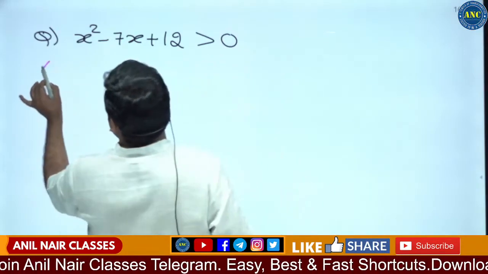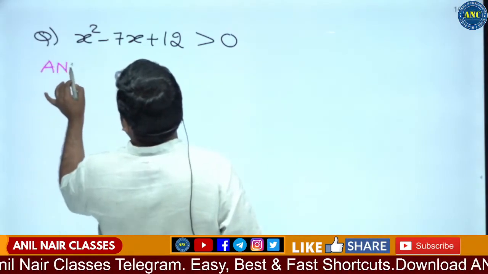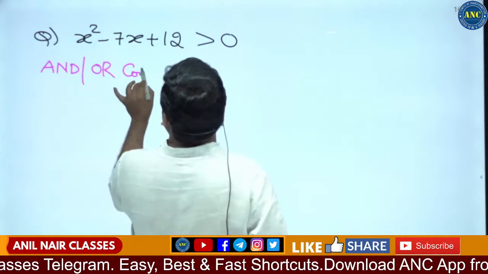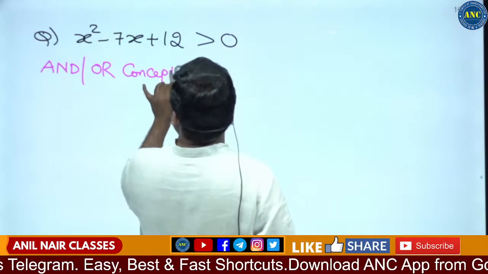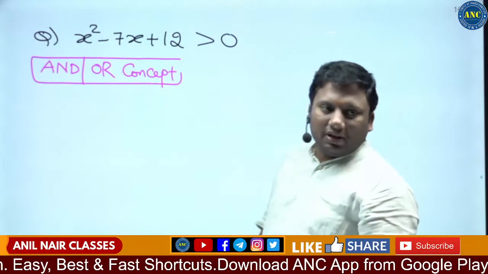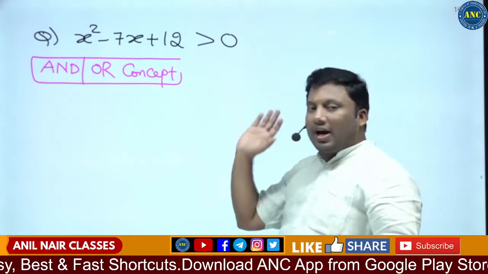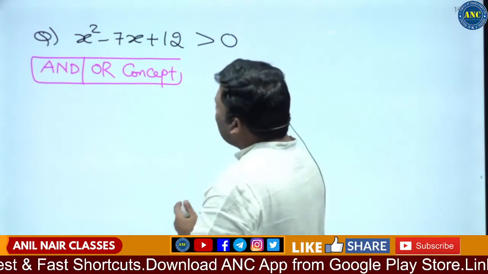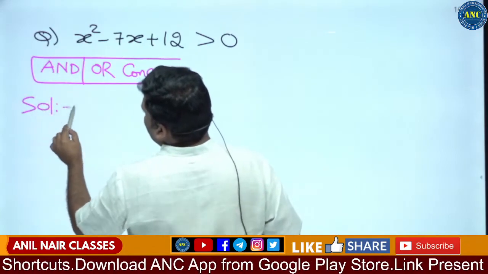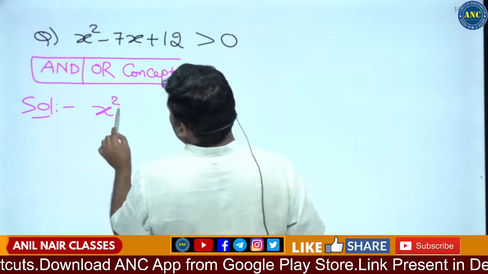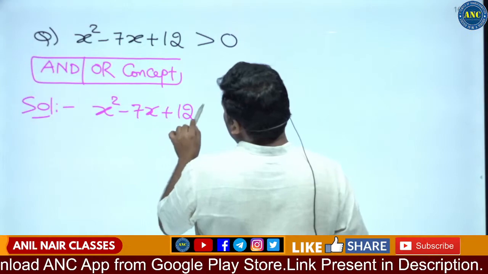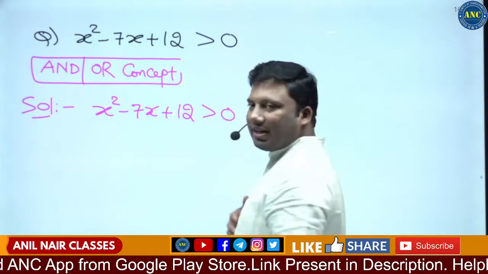Suppose I use the and-or concept. First we will solve this question with the and-or concept, then we will get into the polarity test. Now listen carefully. X square minus 7x plus 12 is greater than 0.